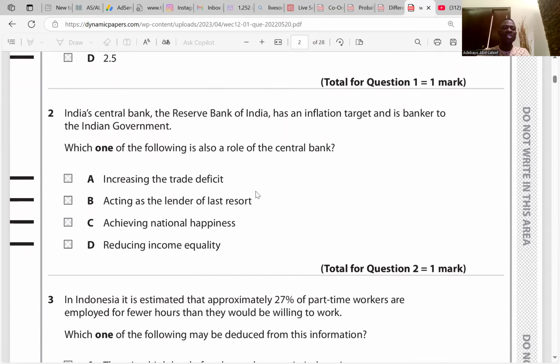Question 2. The Indian Central Bank, the Reserve Bank of India, has an inflation target and is banker to the Indian government. Which one of the following is also a role of the central bank? The central bank is the banker's bank and the government's bank, and it can act as a lender of last resort. It does not increase the trade deficit. So the answer is B.